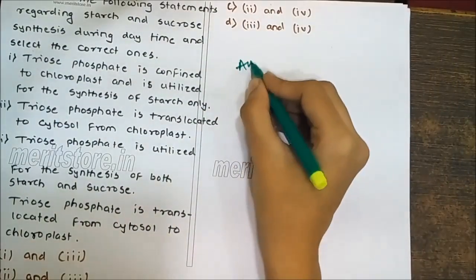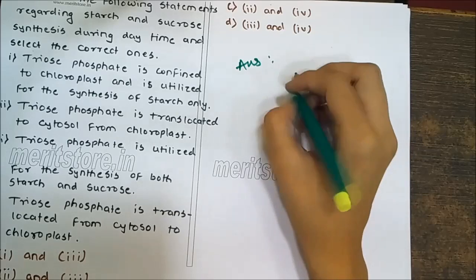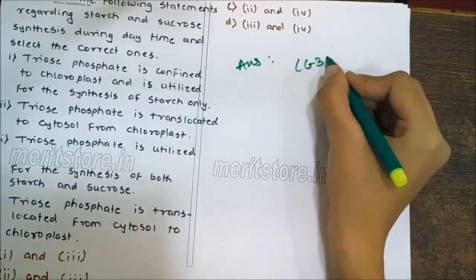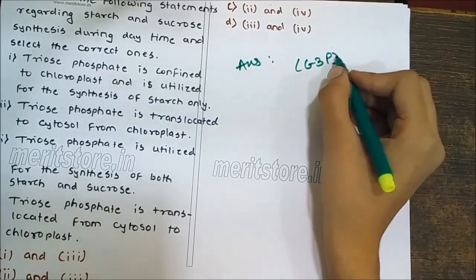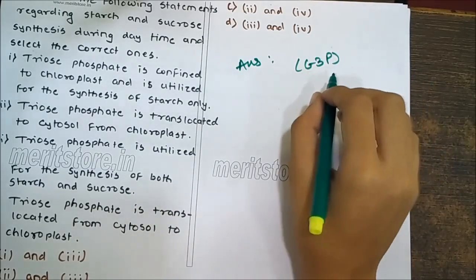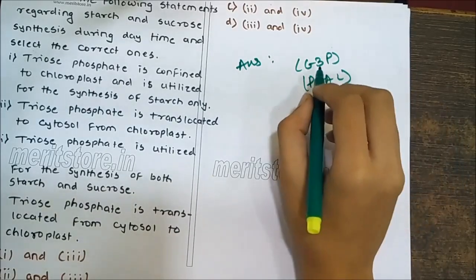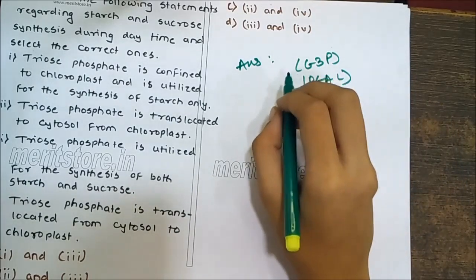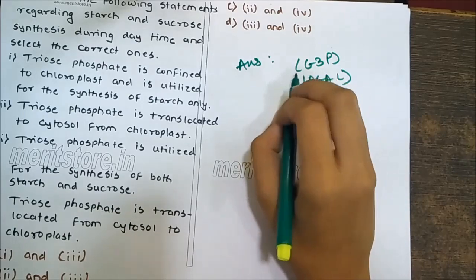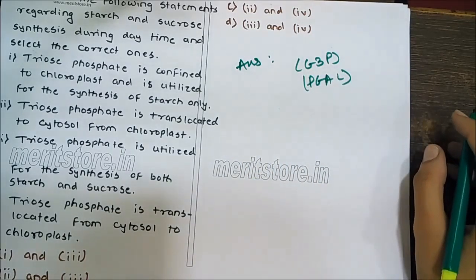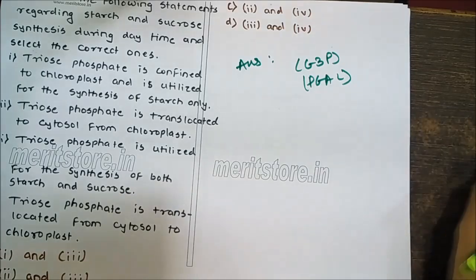Answer: Glyceraldehyde 3-phosphate, G3P, or 3-phosphoglyceraldehyde, PGAL, also known as triose phosphate, is a chemical compound that occurs as an intermediate in several central metabolic pathways of all organisms. It is an intermediate in photosynthesis.